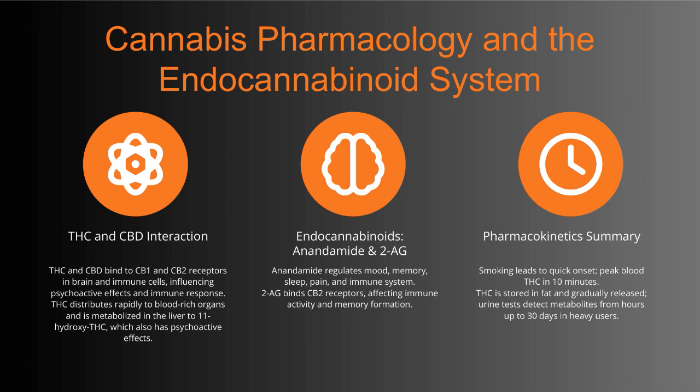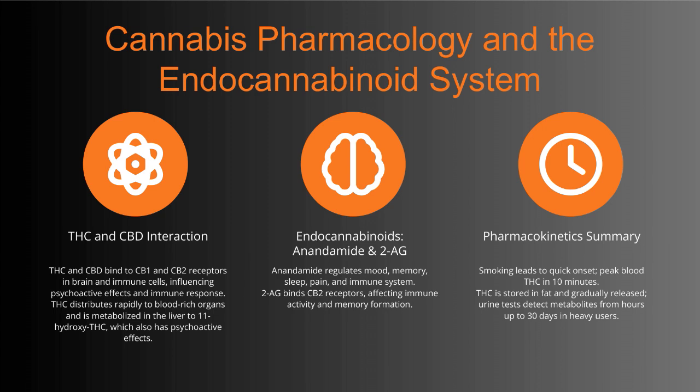Moving on to the body's own cannabinoids, called endocannabinoids, specifically anandamide and 2-AG. Anandamide plays a key role in regulating mood, memory, sleep, pain, and immune function. Meanwhile, 2-AG primarily binds to CB2 receptors, impacting immune activity and memory formation.